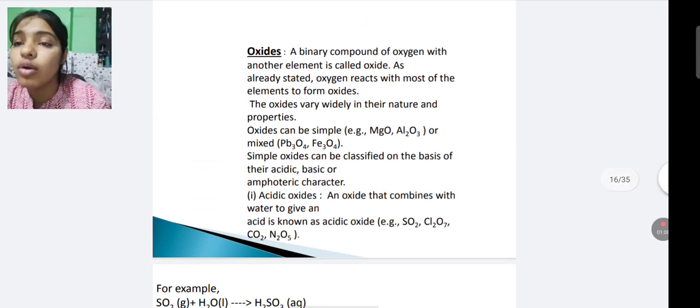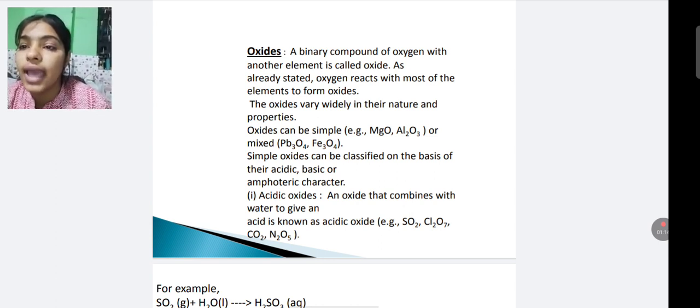Now we see oxide. A binary compound of oxygen with another element is called oxide. As already stated, oxygen reacts with most of the elements to form oxides. The oxides vary widely in their nature and properties. Oxides can be simple or mixed. Simple oxides can be classified on the basis of acidic, basic, and amphoteric nature.